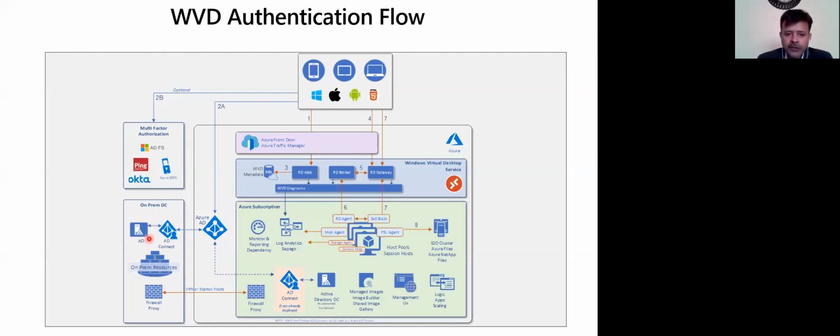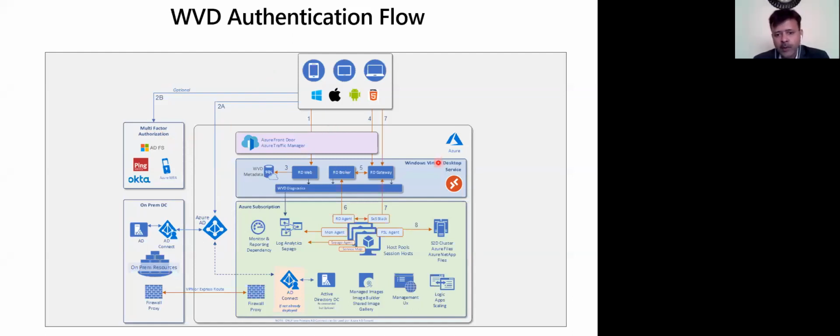So there are two options here also. One is password sync and the other is pass-through, right? If you want to store all the passwords on-premise, then it will be pass-through authentication. In that case, the user needs to log in from here. With password sync, the Azure AD will have the hash of the password available here, and so they will get redirected here. I assume it's a very complicated architecture, but I try to keep it simplified.